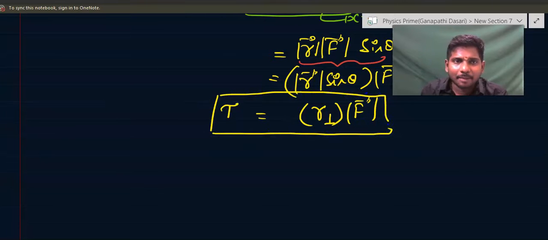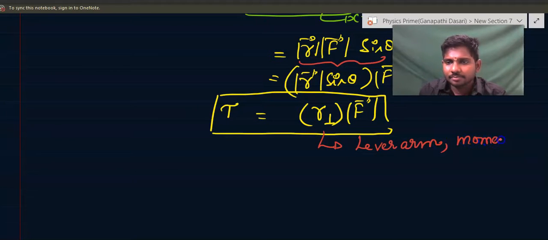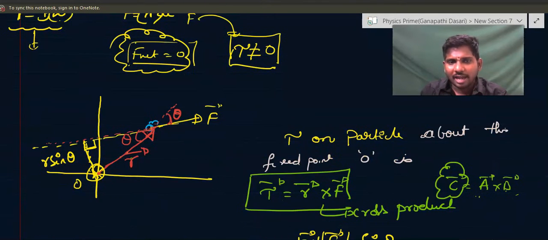And this R perpendicular is also called the lever arm or moment arm. Draw the perpendicular distance between the line of action of force and the point about which you want to find the torque, then just multiply by the force, and you will get the torque magnitude. And there is another way to do it. According to the comfort of the situation, you will be able to solve the question.